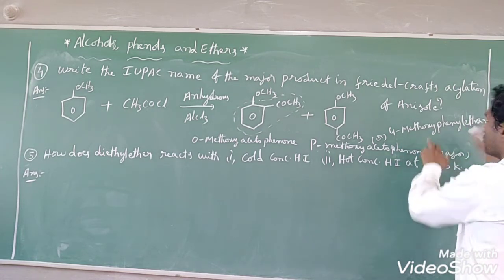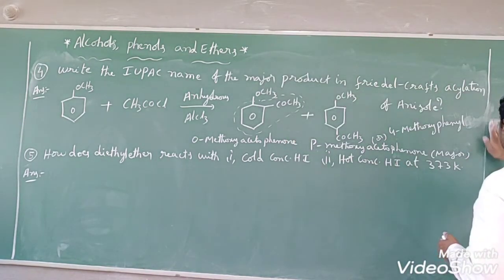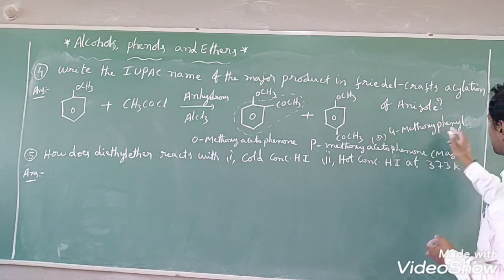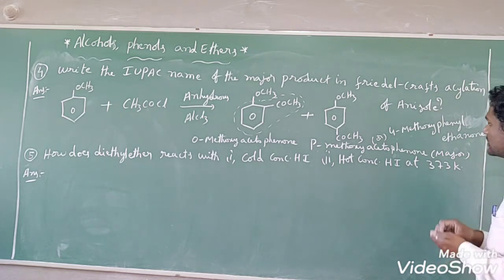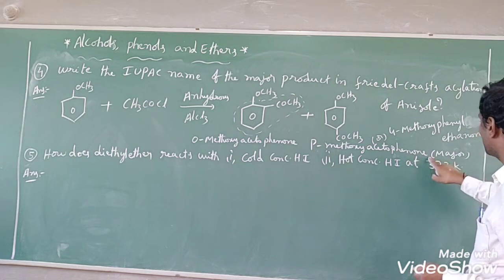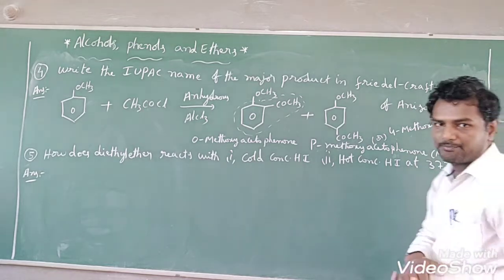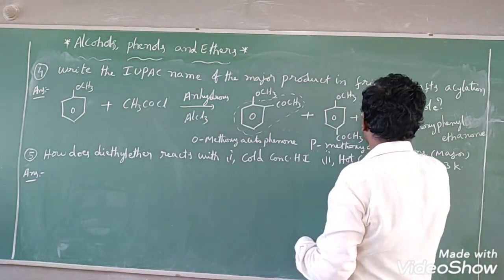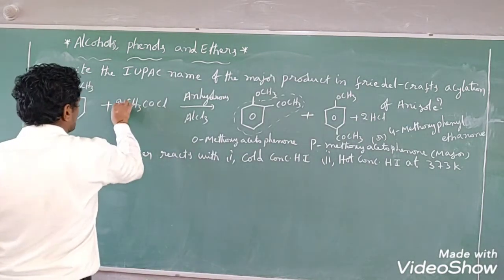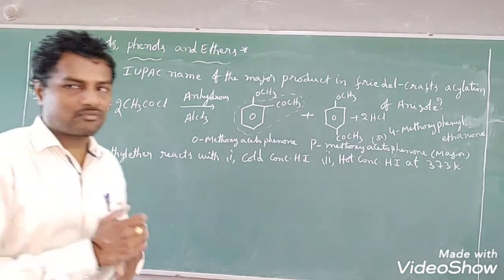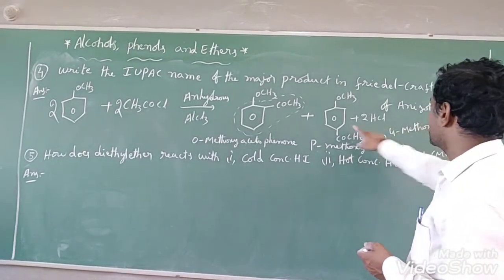4-methoxyphenyl ethanone as the major product. I am writing it here because there is no space. You see that. Para-methoxy acetophenone, the major product, we can also write like this: 4-methoxyphenyl ethanone as the IUPAC name. Along with this, HCl comes out. So if you want to balance the equation, you have to take 2 moles of anisole and 2 moles of acetyl chloride. This is 4-methoxyphenyl ethanone, the major product.